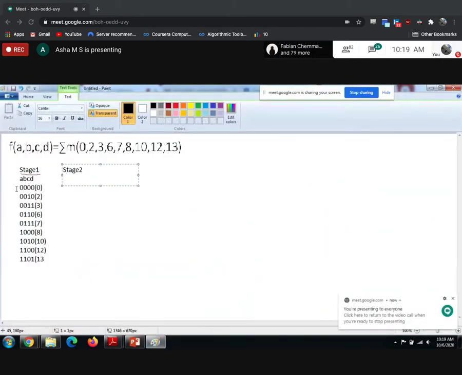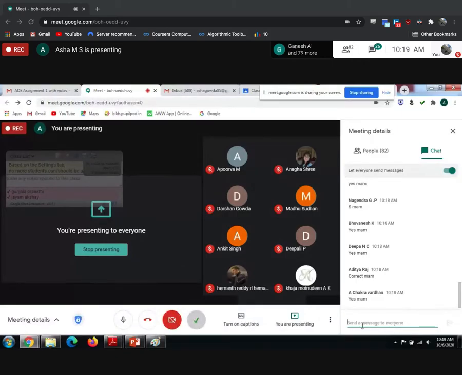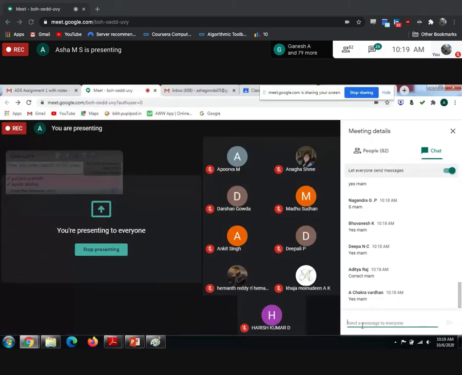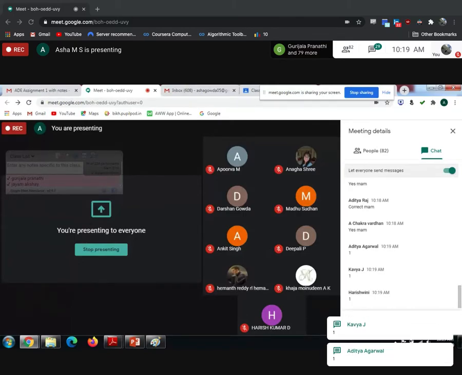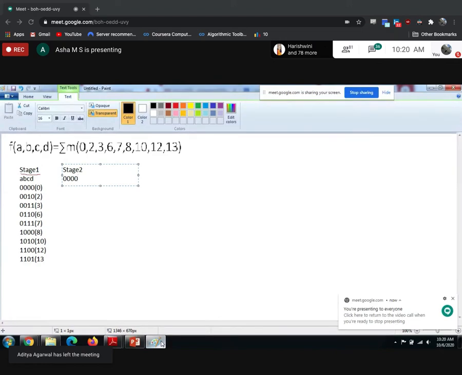So check 0. In how many binary combinations do you have number of ones equal to 0? Only 1. So that is your 0, 0, 0, 0. Right? Next, how many combinations do you have which consist of number of ones equal to 1?